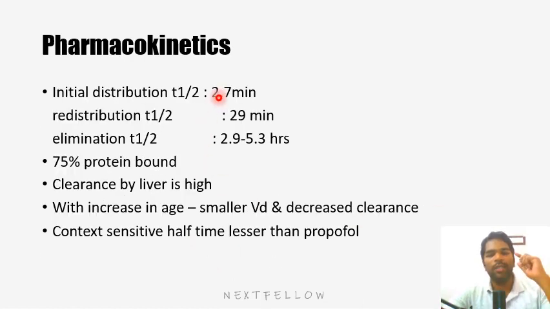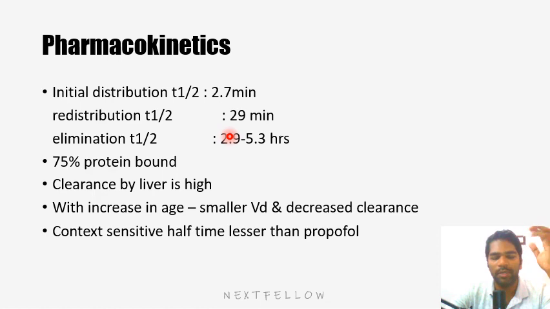Pharmacokinetics. Like any induction agent, the termination of action is by redistribution. The redistribution half-life is around 29 minutes. The initial distribution half-life is 2.7 minutes, so within 2.7 minutes the brain will have the maximum concentration. After that, the drug will start redistributing from the brain to the peripheral tissues, which are non-sensitive tissues, because the brain is the site of action and other tissues are not important sites of action.